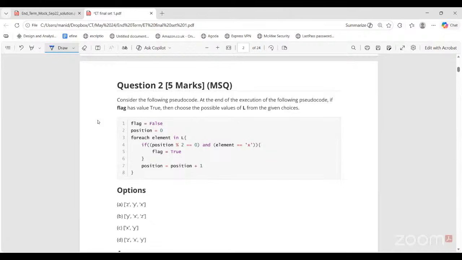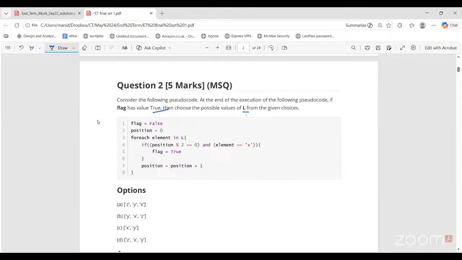Consider the following pseudocode. If flag has value true at the end of execution, then choose the possible values of X from the given choices. So we have to check the flag variable: if at the end of execution of this pseudocode flag has value true, then we have to choose what can be the possible values of the list L.